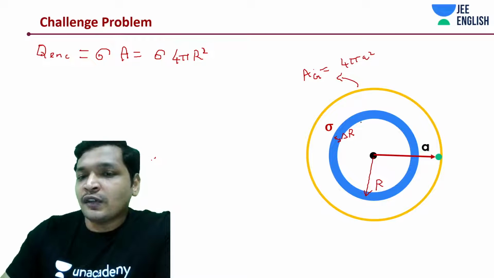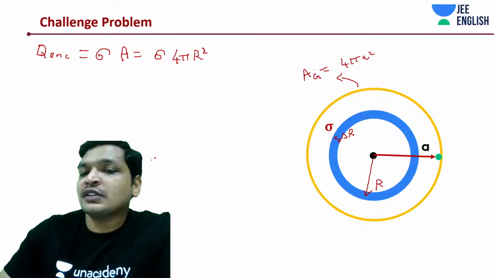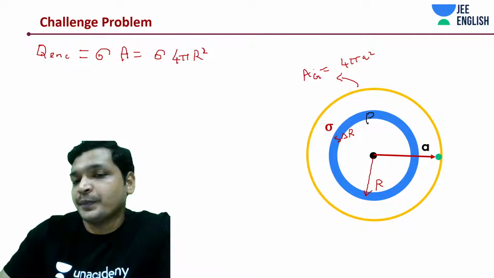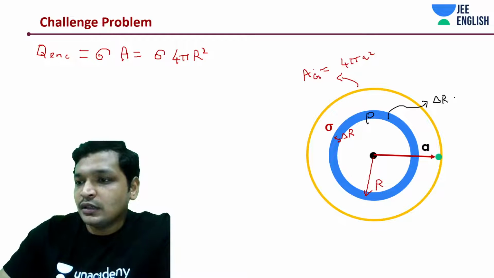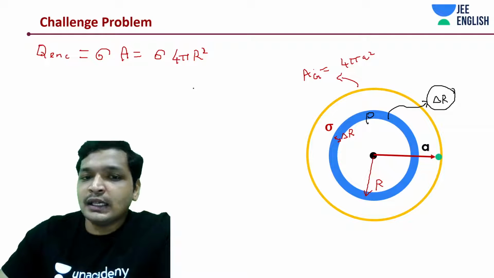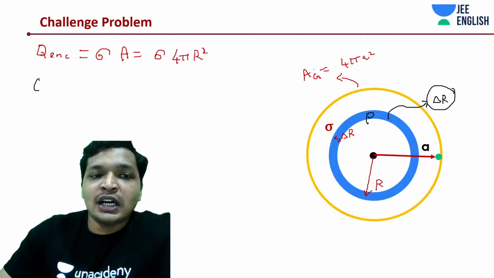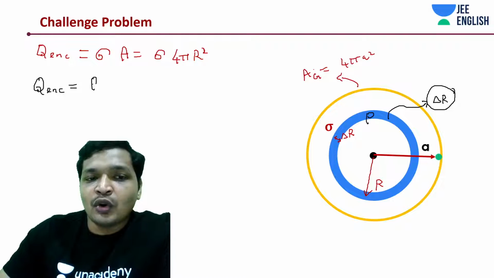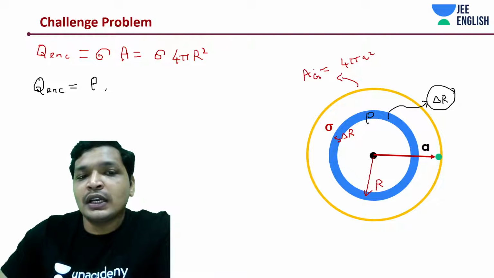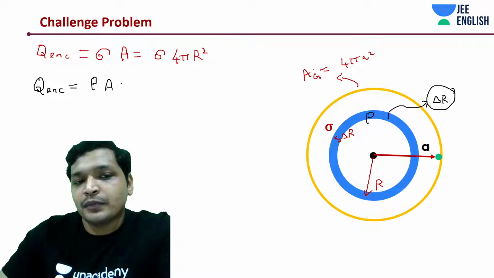So let's say instead of sigma, I've given it not just on the surface but throughout the volume. If I've given it throughout the volume, even in the delta R some charges do exist. So in that case, you would say the charge enclosed is not sigma into A, but rho into A into delta R, which is nothing but volume.